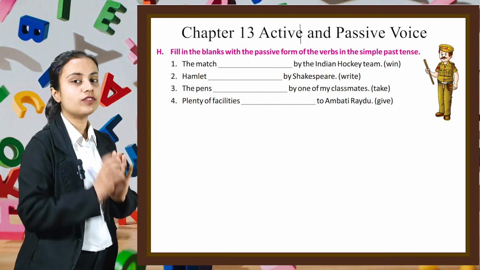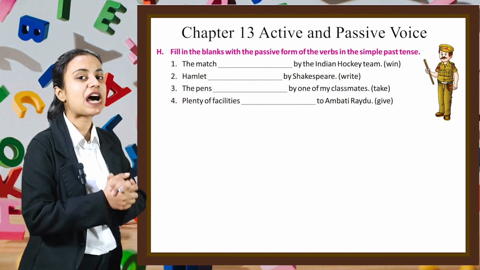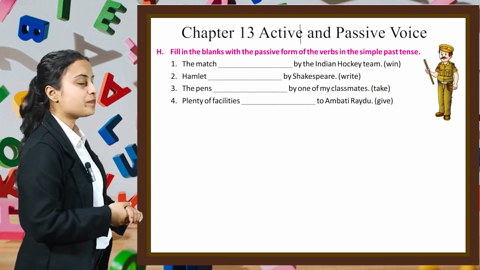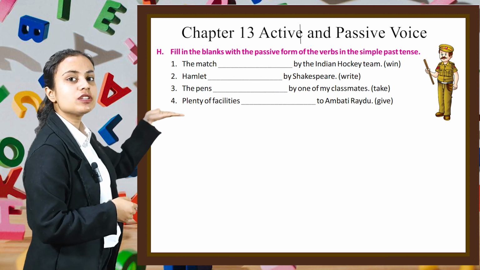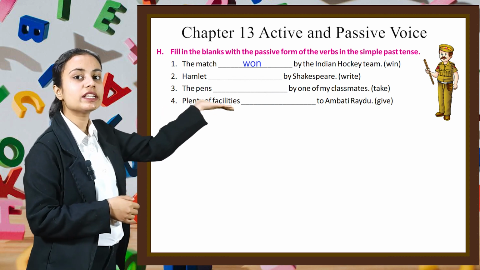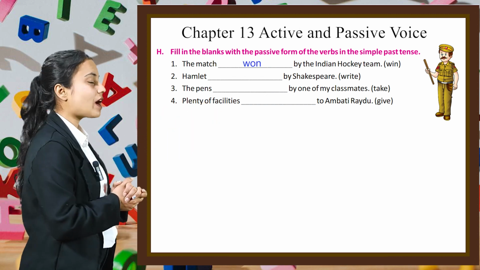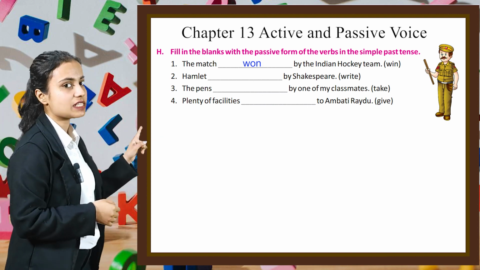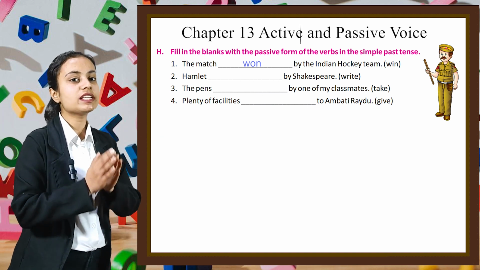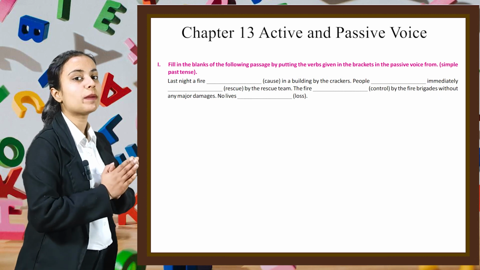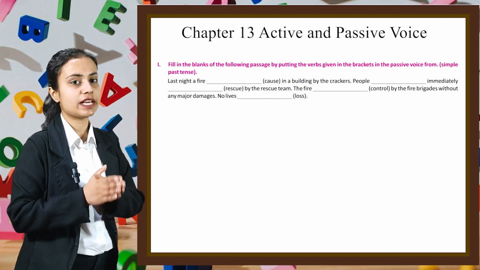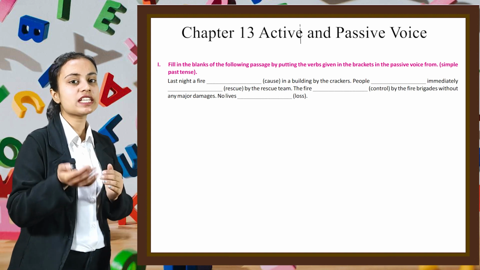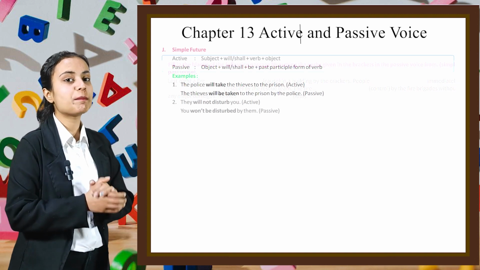In the bracket, the verb win is given. The simple past form of win will be won. So we can write the sentence as the match was won by the Indian hockey team. In a similar manner, you have to do the rest of the questions of this exercise by yourself. Similarly, in the next question also, you have to complete the passage by putting the verbs in simple past tense. With that, let's move on to the next part of this chapter, which is simple future.